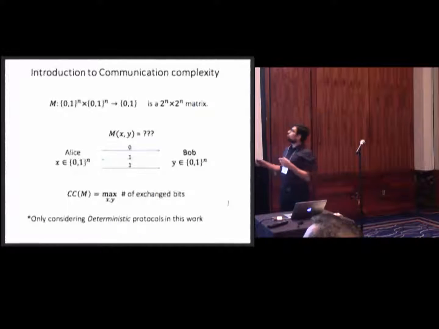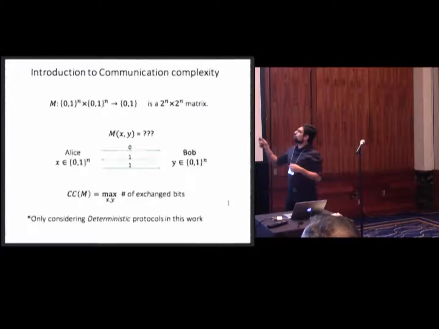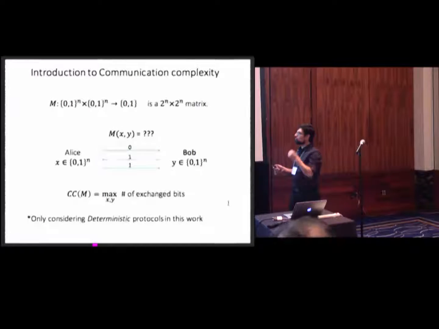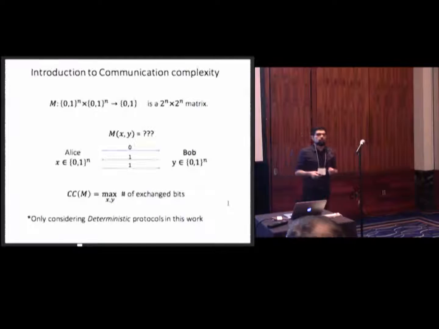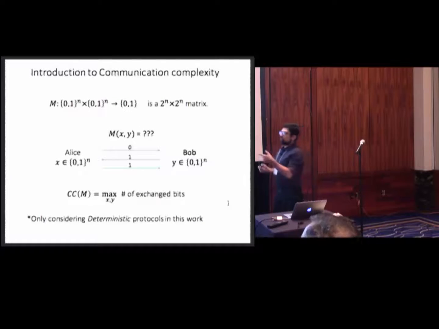Okay. So, in deterministic communication complexity, you are given a Boolean matrix. It's 2 to the n by 2 to the n. Every row and column is identified with an n-bit string. And we have two players, Alice and Bob. Alice has only x and Bob has only y. And they want to figure out what is M of x,y, the bit corresponding to row x